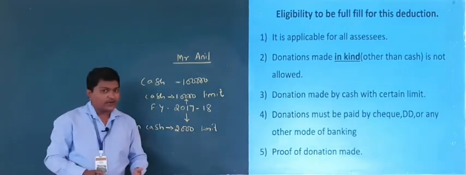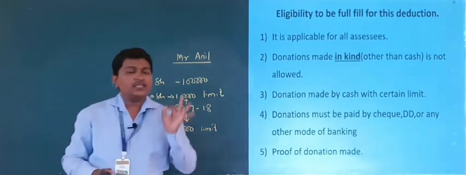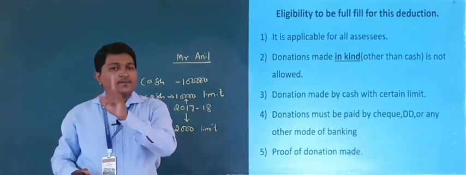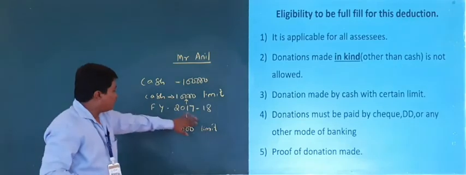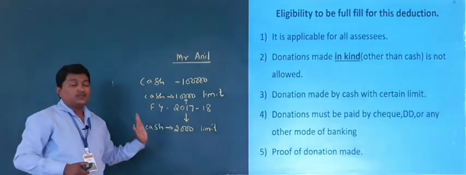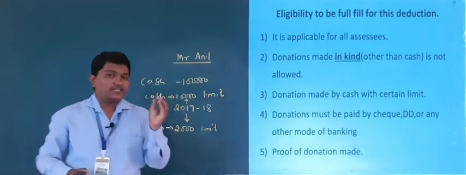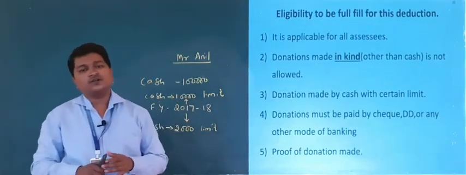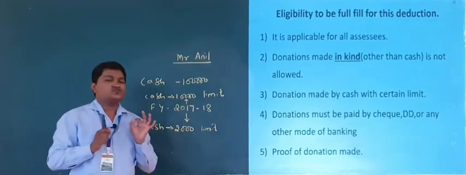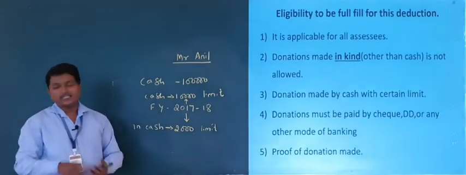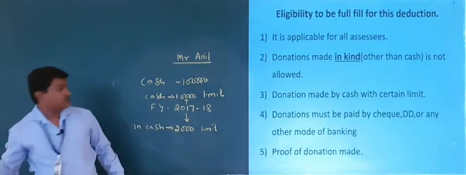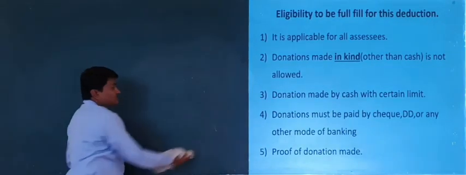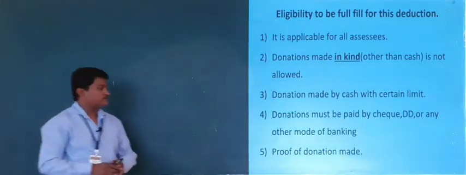Means now at present, only in the form of cash one can make the payment up to rupees 2,000. If more than 2,000 is donated in cash, then that amount is not deductible. So up to 2,000 is eligible for deduction in the form of cash.